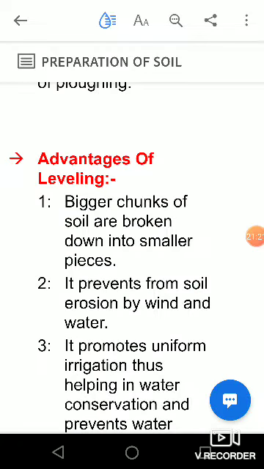So first, in labeling, we label the soil or make the soil even. How does it take place? It is done with the help of an implement called a leveler, and nowadays it is driven by a tractor. But previously, traditionally, two buffalo or oxen or horses helped to level the field. I can draw and show you how it is done.